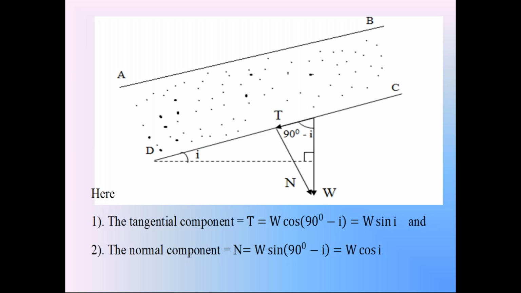So far in the third condition, we discussed the weight of the prism W, gamma saturation into H into B cos i. On the failure surface CD, we resolve this weight W into two components: tangential component T, W sin i, and normal component N, W cos i. This component T is parallel to surface CD. This component N is perpendicular to surface CD. Then I am going to explain the pore water pressure in the soil due to seepage flow.